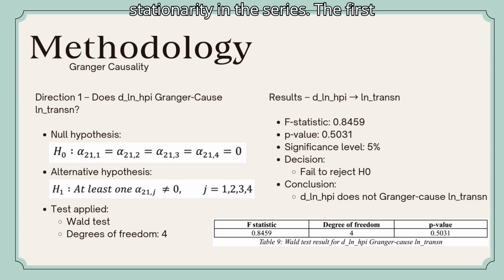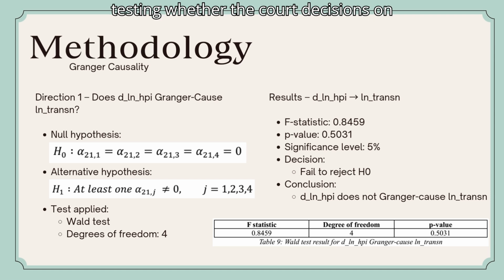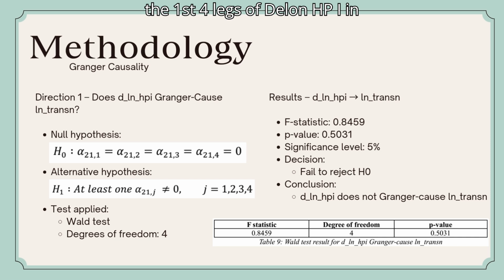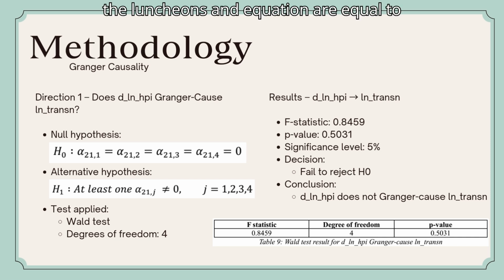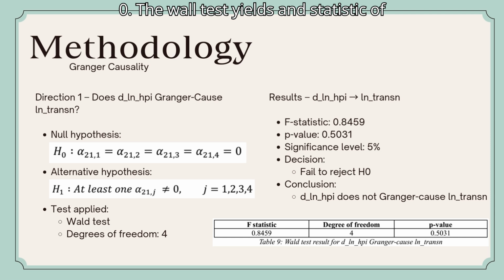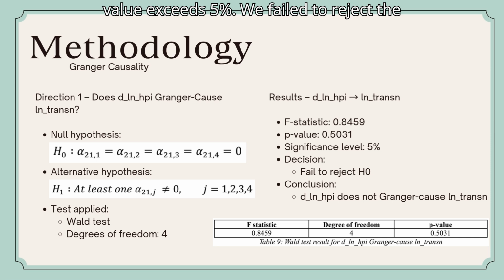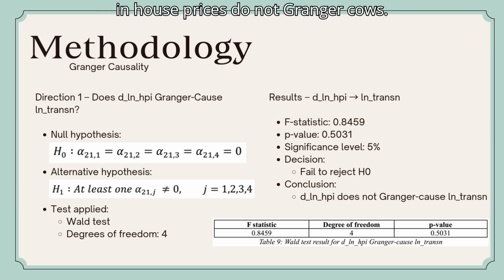The first direction tests whether the past values of d ln HPI help predict ln trans n. This is done by jointly testing whether the coefficients on the first 4 lags of d ln HPI in the ln trans n equation are equal to 0. The Wald test yields an F statistic of 0.8459 with a p-value of 0.5031. Since the p-value exceeds 5%, we fail to reject the null hypothesis, indicating that changes in house prices do not Granger